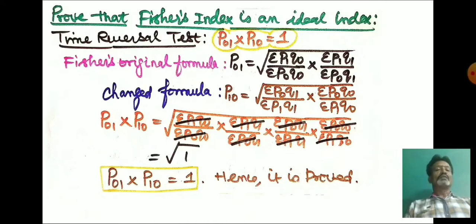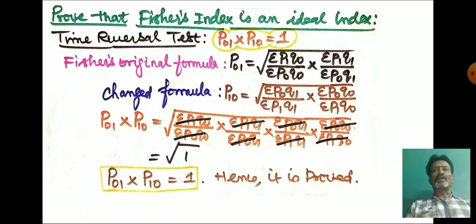So now whatever values are the same in the numerator as well as in the denominator, we can cut that value. So now all the values are cut. So under root of 1, and under root of 1 is nothing but 1. So P01 into P10 equal to 1, hence it is proved. So in this way we are proving the time reversal test. Simply you can remember how we have to prove the time reversal test: P01 into P10 equal to 1.